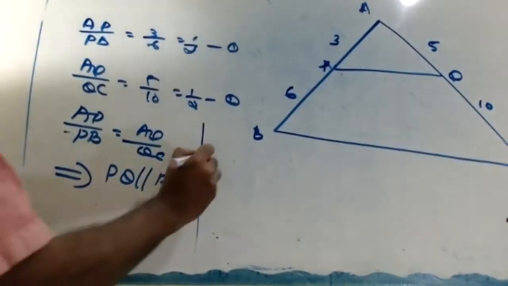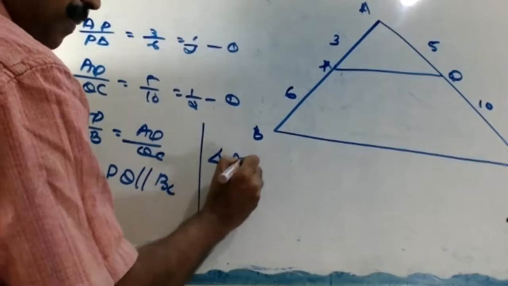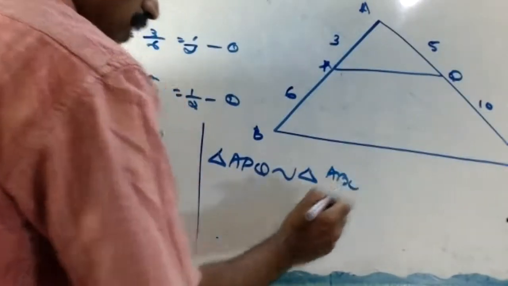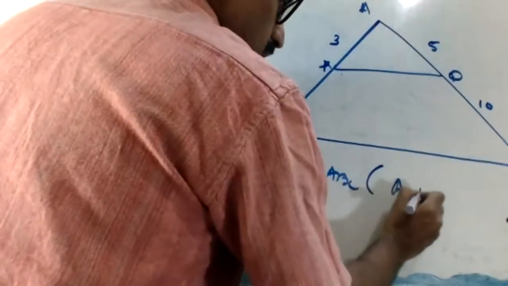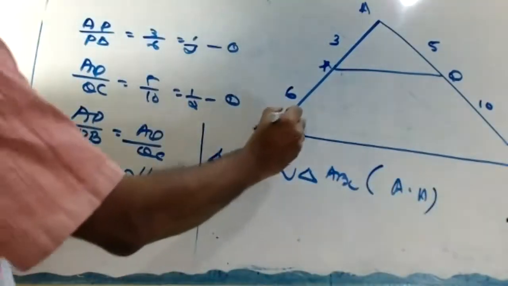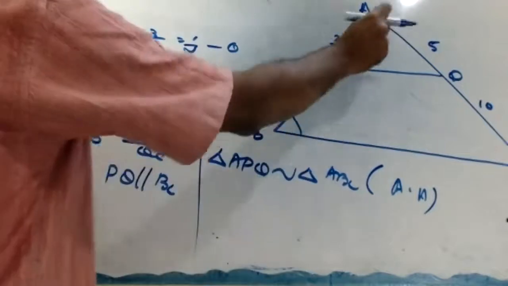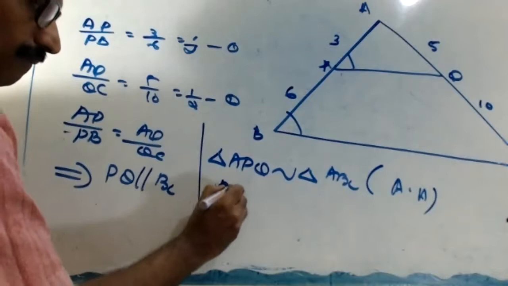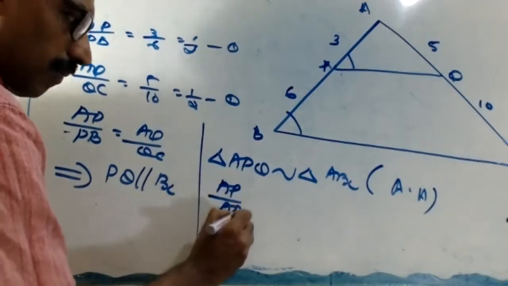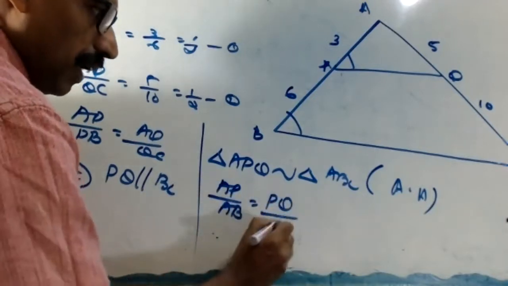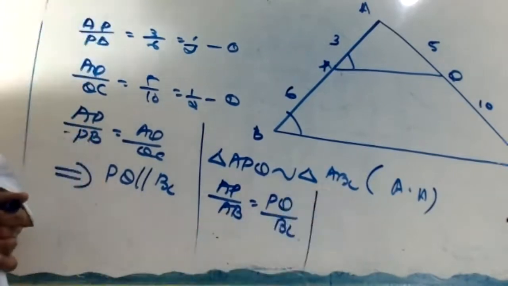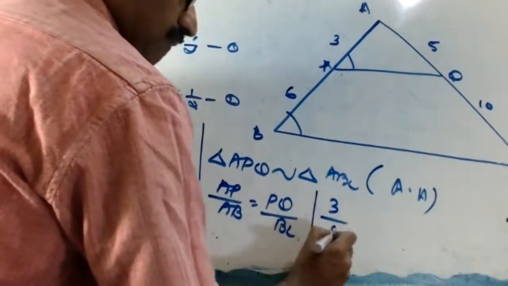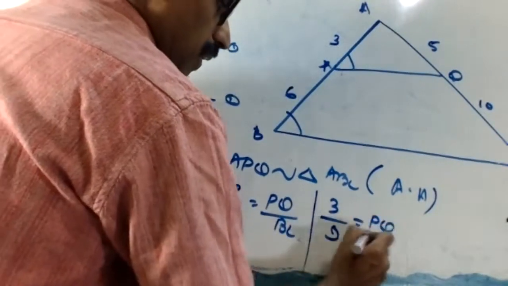Okay. Therefore, triangle APQ similar to triangle ABC. Reason what? AA similarity. If it is parallel, this angle equal to this angle, and this is common. Then AP divided by AB equal to PQ divided by BC. Okay, AP 3, AB 9.